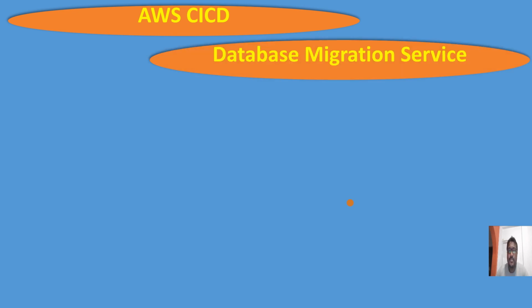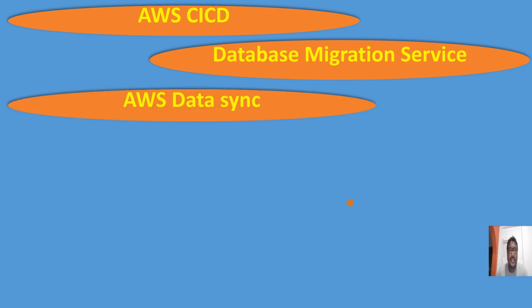Okay, next comes AWS CI/CD. This is also important: CodeCommit, CodeBuild, and deploy. If you want to do those, we can use CI/CD. Then another service is DMS, the Database Migration Service. AWS provides data migration, on-premise to cloud or cloud to on-premise. If you want to transfer your data, we can use DMS. Then DataSync can also be used if you want to sync your data. I have already demonstrated all of this. I will give the topics one by one in the video description link, so you can refer to it.